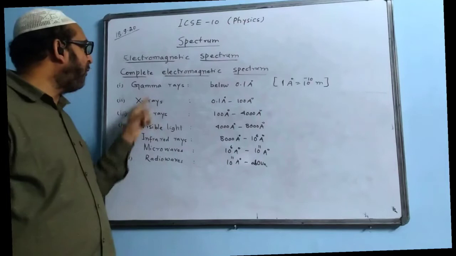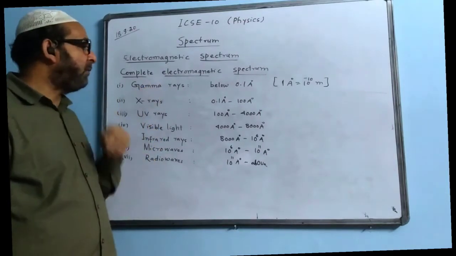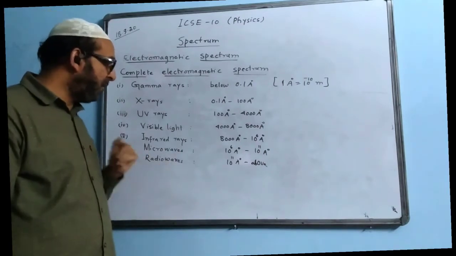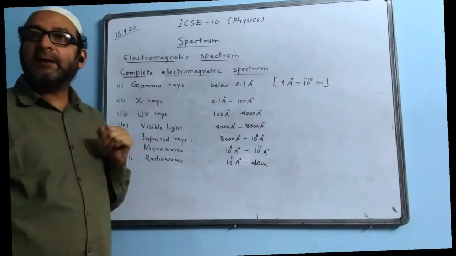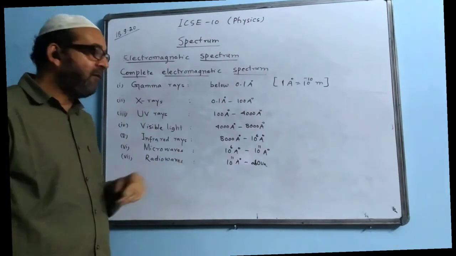Which is the most harmful of all? We say gamma rays. Which one has the highest frequency? We say gamma. Which has the lowest frequency? We say radio waves. Which has the shortest wavelength? We say gamma rays. Which has the longest wavelength? We say radio, longest wavelength, wavelength wise.